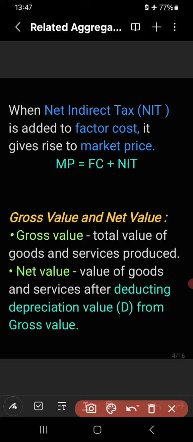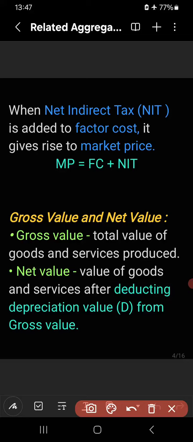If we want to calculate net value, then we have to deduct D from gross value, that is depreciation value. What is depreciation value? Depreciation value means in the production process, we have to repair some machines, we have to replace some parts of the machine. For that we have to bear cost, that is known as depreciation cost or depreciation value. Or we can know it as cost of consumption, capital consumption, cost of capital consumption, right?